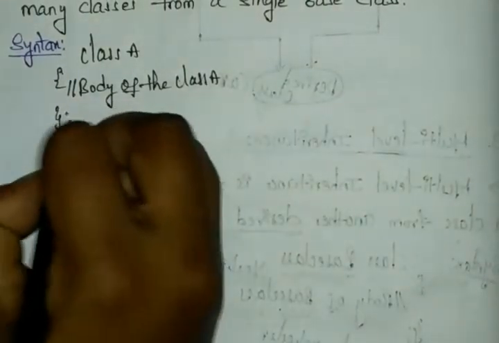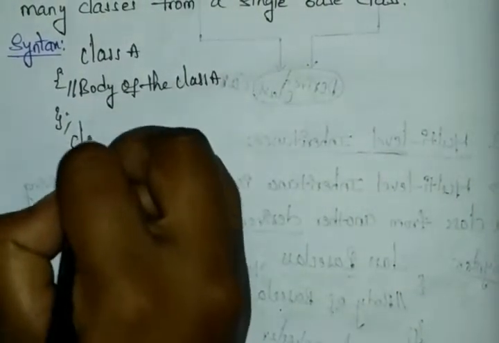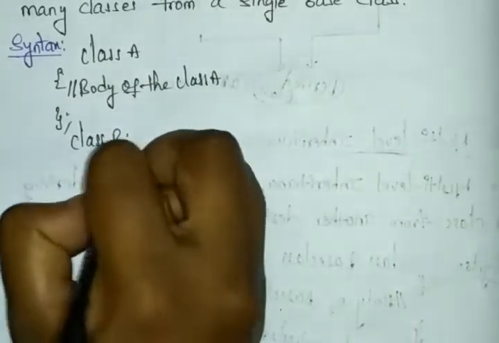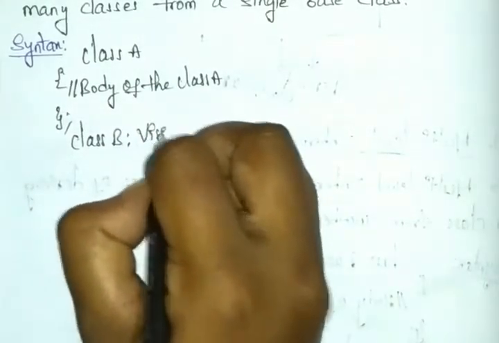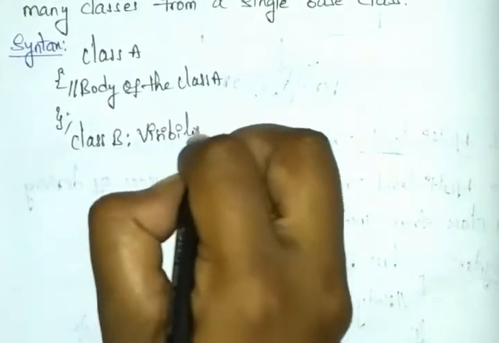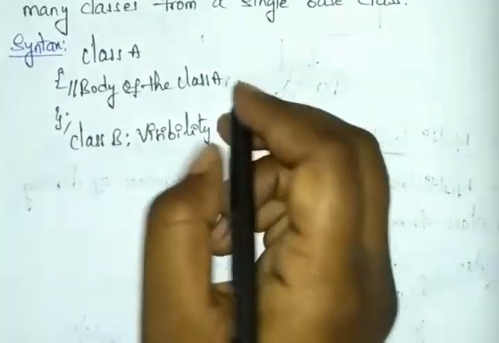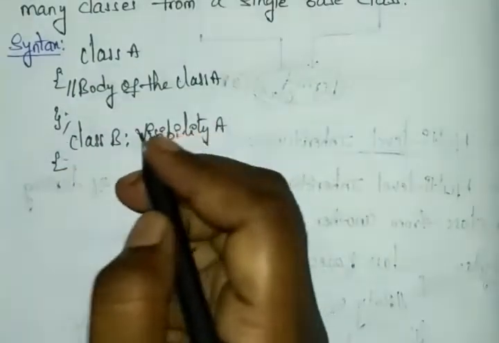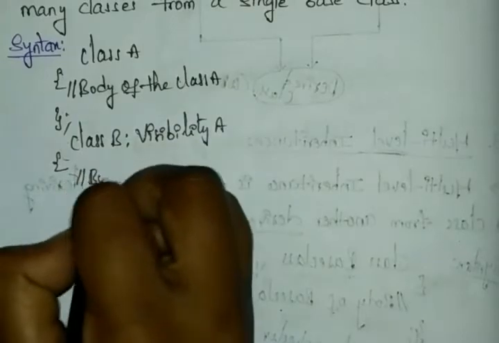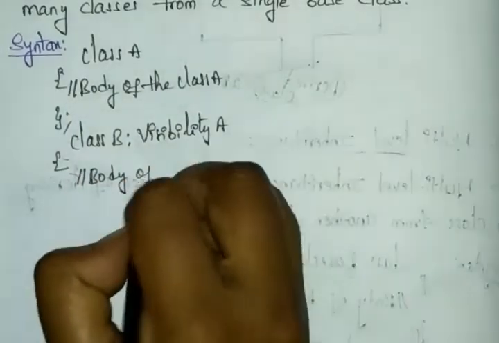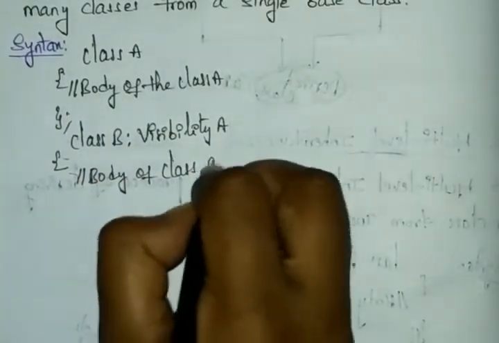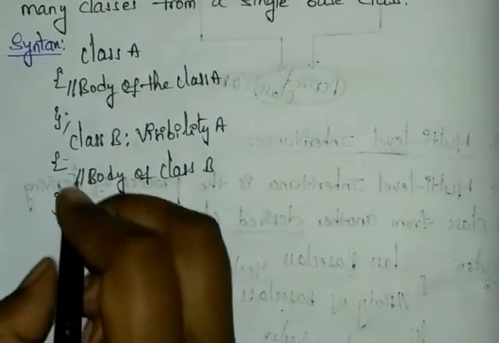And next close this. Here I am choosing class B, which will have the visibility of A. And next in this you can write whatever statements you have, body of class B. And next close this.